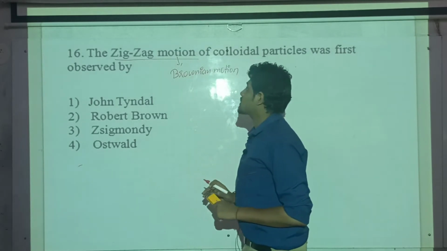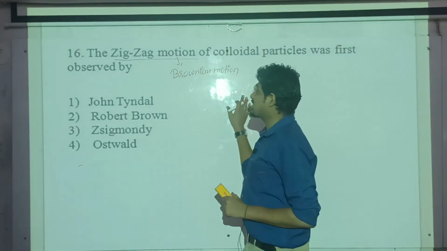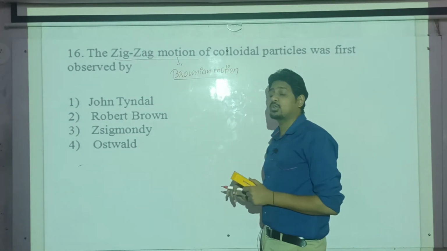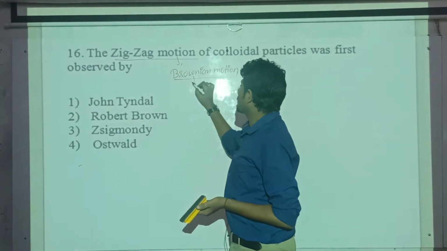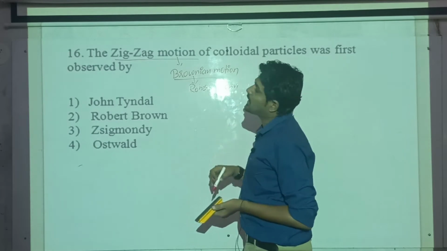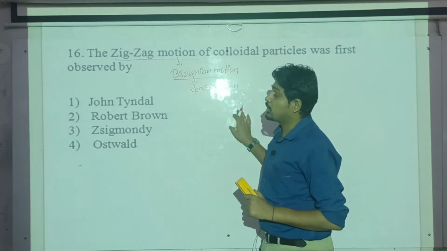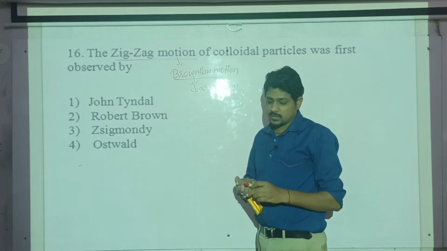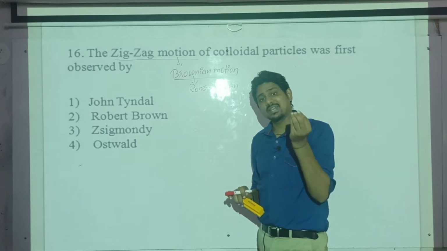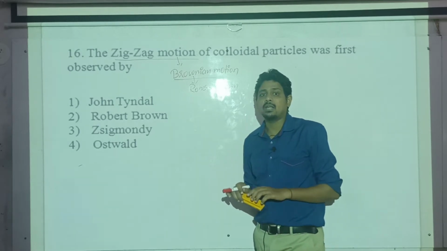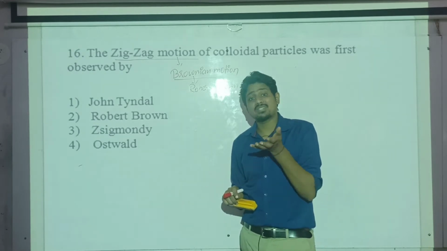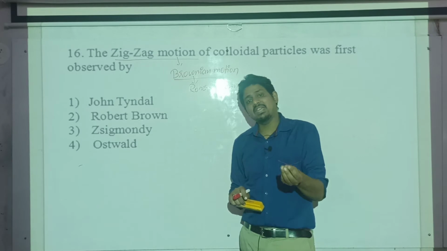And why is the zigzag motion of colloidal particles called Brownian? Because the scientist who observed the zigzag motion of colloidal particles was Robert Brown. You have to know this. This we have discussed in theory as well as in the synopsis part. Now who was Robert Brown? Robert Brown was a botanist. He was studying the pollen grains when added into water. He observed that those pollen grains were continuously, randomly moving in all directions. They were not static, static means they were not staying at only one place.